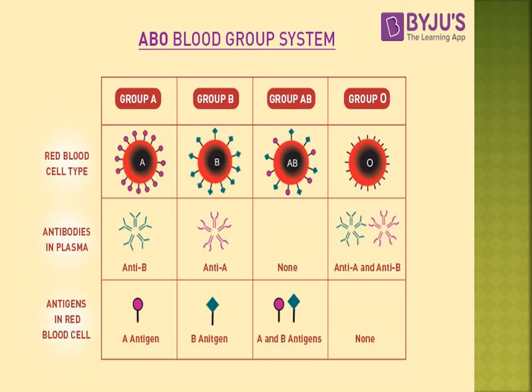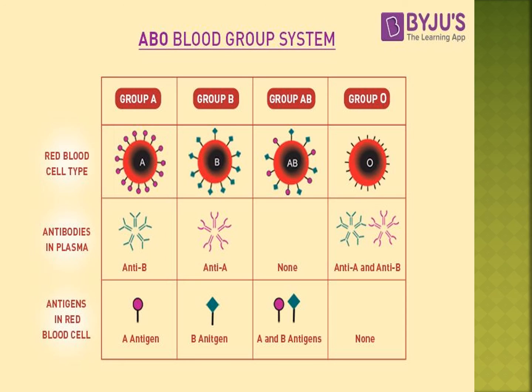How? Blood group A has antigen A. Blood group B has antigen B. Blood group AB has both A and B antigens. Blood group O has no antigen. Next, antibodies.